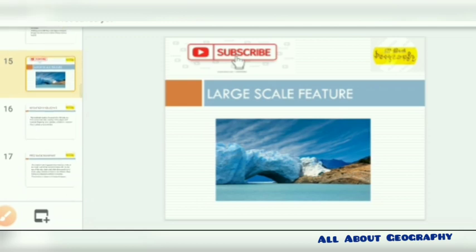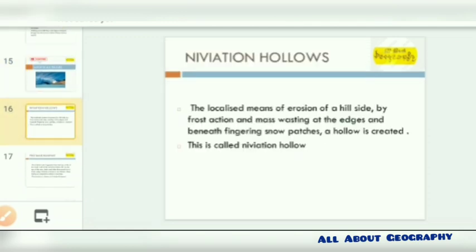So first, we are going to talk about the nivation hollows. These are localized areas of erosion of the hillside, basically formed by frost action and mass wasting of the edges, beneath the fingering of the snow patches. A hollow is being created. So basically, what is this frost action and mass wasting?